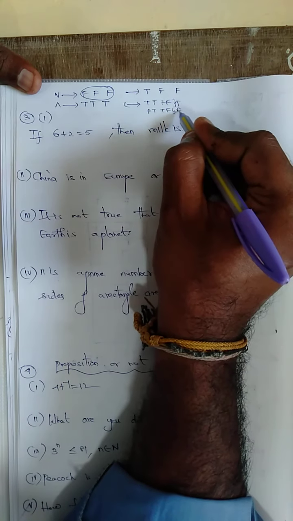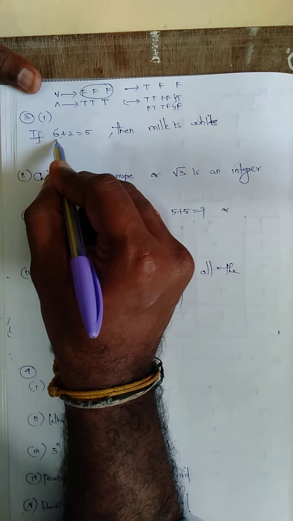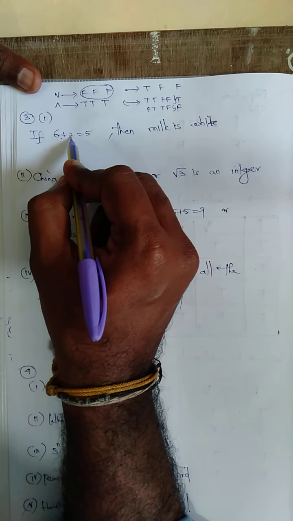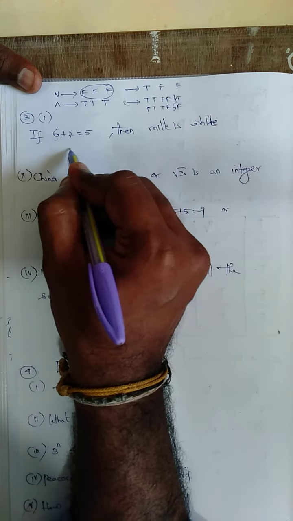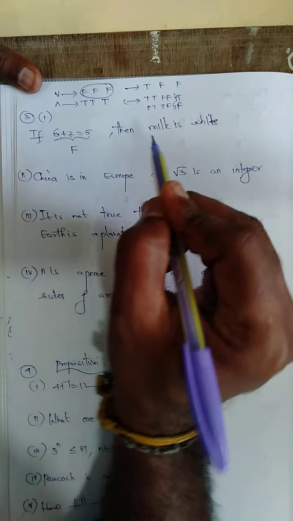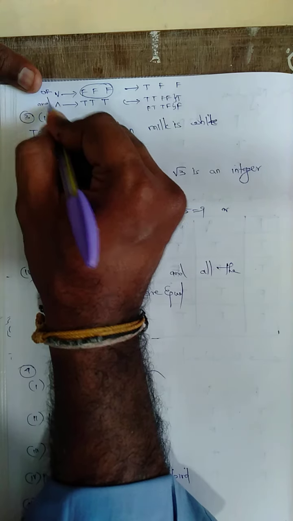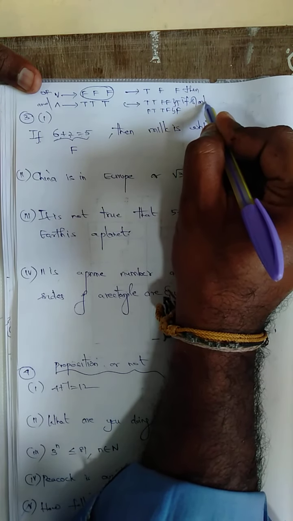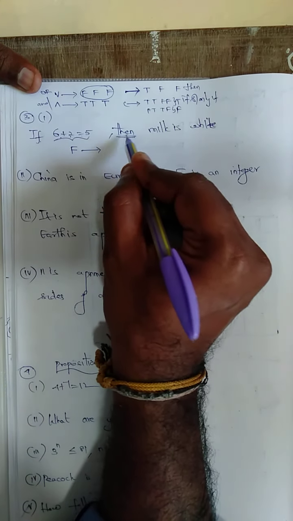This is a very, very important one. So first, see, 6 plus 2 is equal to 5 is what they have given, but 6 plus 2 is nothing but 8, it's not 5. So this is F, a false statement. Then this is OR, this is AND, this is then, this is if and only if. So I need to put an arrow like this, because then means arrow.